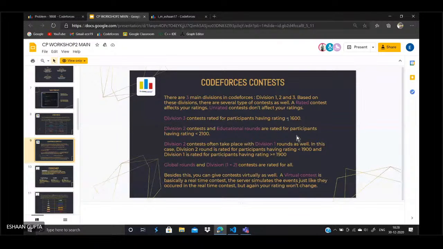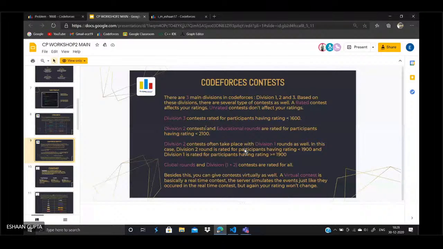Then come the division 2 contests and the educational rounds. These are two of the contests that are most regularly organized on this platform. Once in a week, you usually have a division 2 contest, and once in 2 or 3 weeks, you usually have an educational round. Now, these contests are rated for participants having rating less than 2100. All participants from 0 to 2099 can participate in the division 2 and the educational rounds.